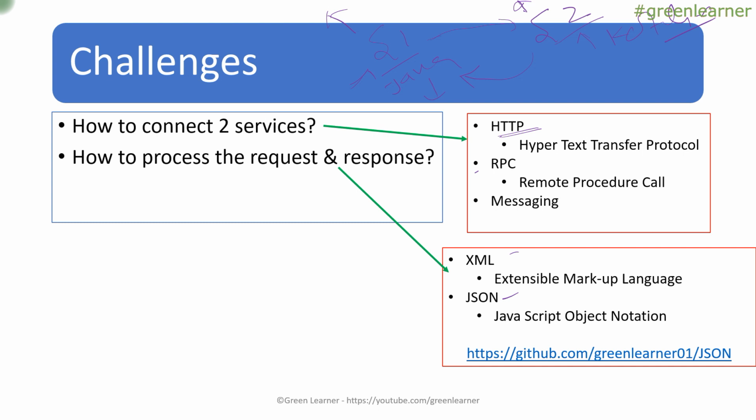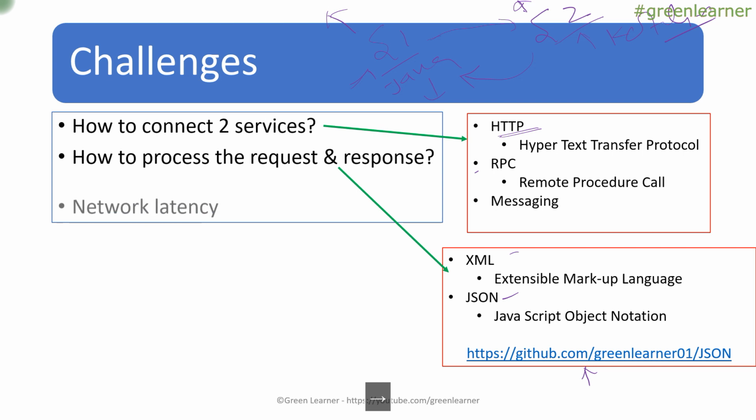Nowadays, JSON is more prominently used in microservices architecture, and XML was also popular. It is still popular, but JSON is taking its place because it is very simple and very easy to use. I have covered JSON in detail. This is the link that you can go ahead and check out.